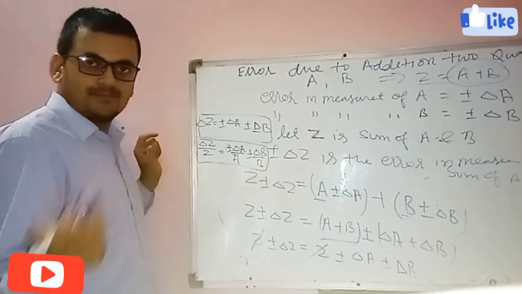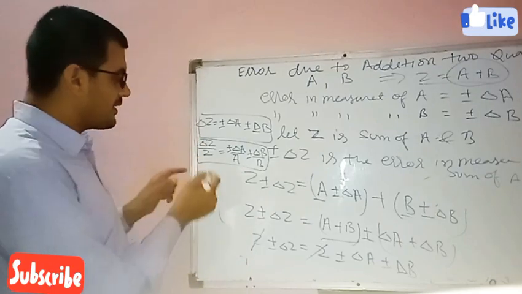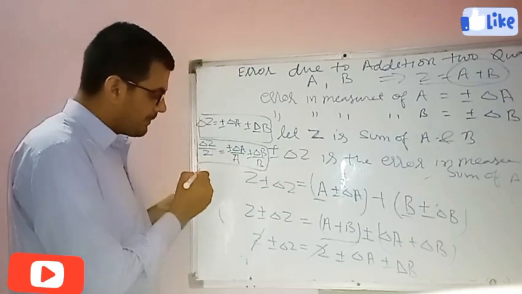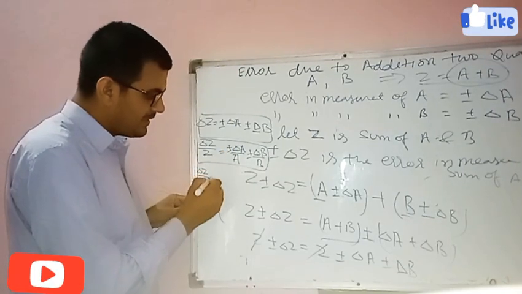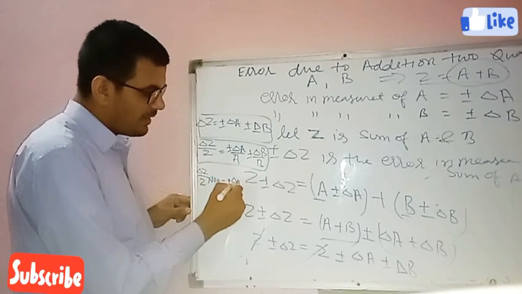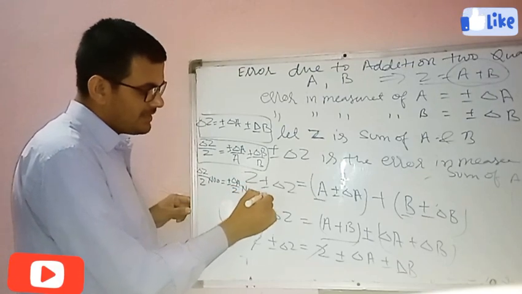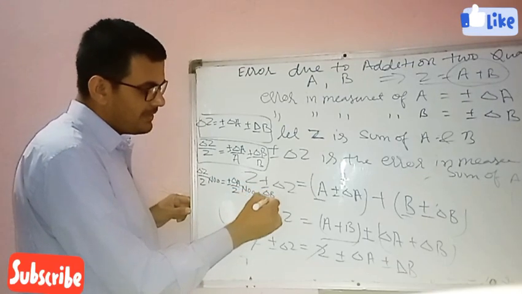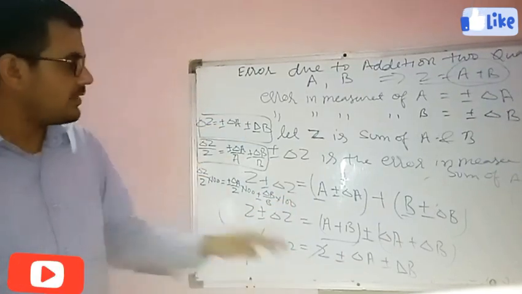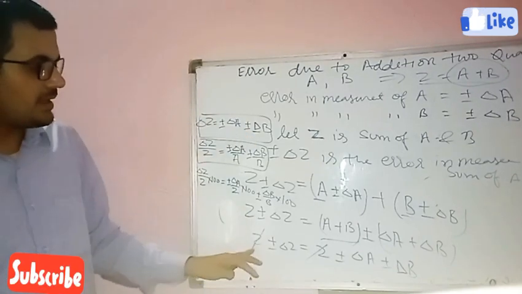If in a question you are asked for the percentage error, we multiply both sides by 100: plus minus delta A over A into 100, plus minus delta B over B into 100.